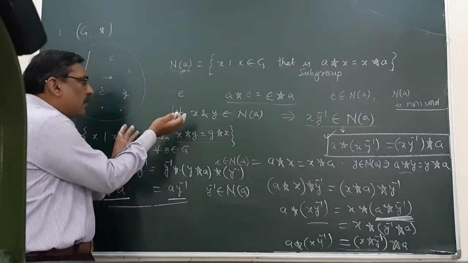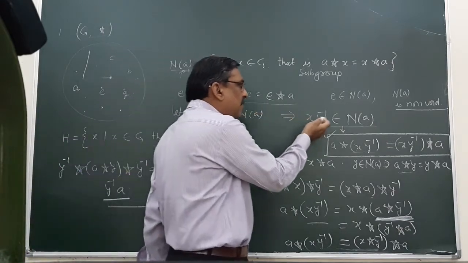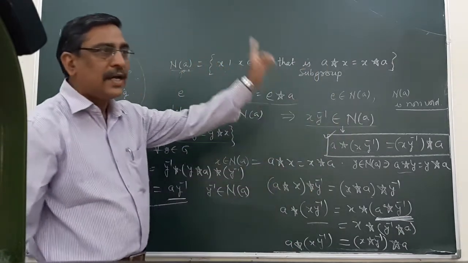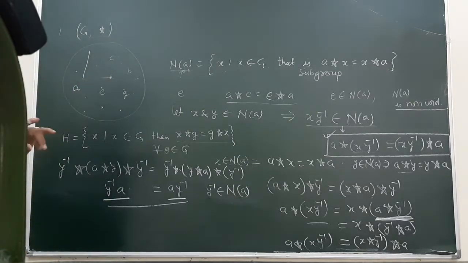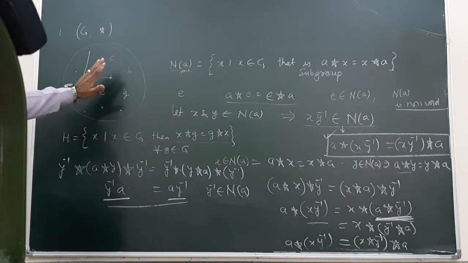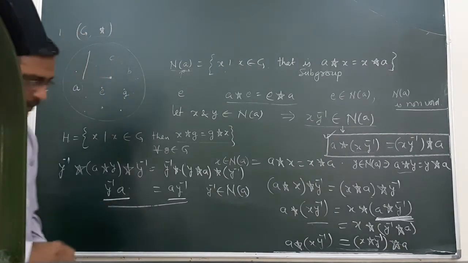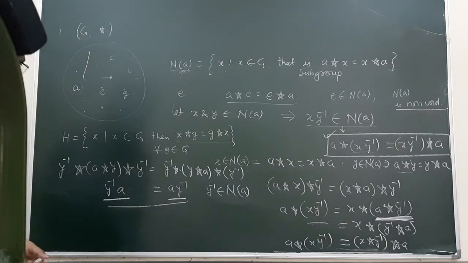Thus we are able to prove X and Y both belong to Na, and we proved that XY inverse belongs to Na, therefore Na is a subgroup, and this subgroup is known as the normalizer of A. Similarly, we can find the normalizer of B and C and any other element of the group. So this is the result. And the third one,